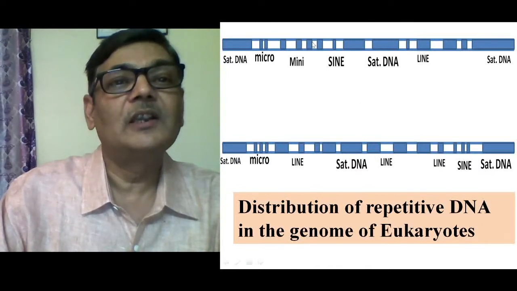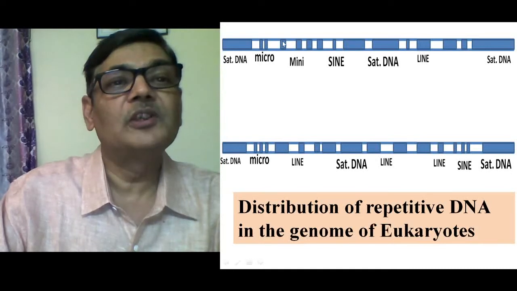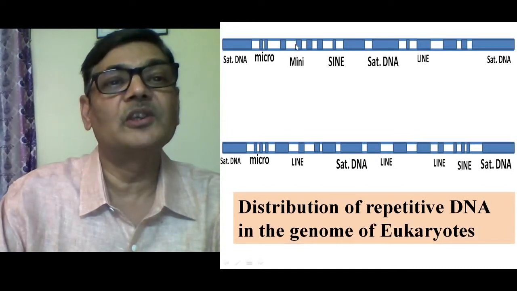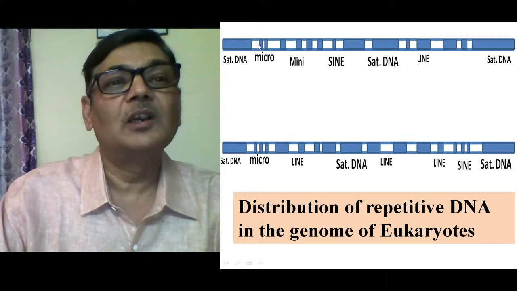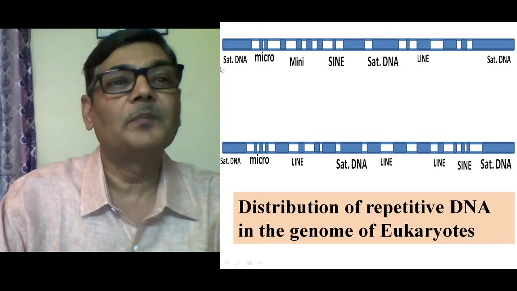Just for understanding, I have drawn here two different chromosomes, and suppose these two chromosomes are represented in the form of two DNA molecules, meaning these are two separate DNA molecules. In one chromosome, the different repetitive portions are shown in colored form, like the centromeric areas.